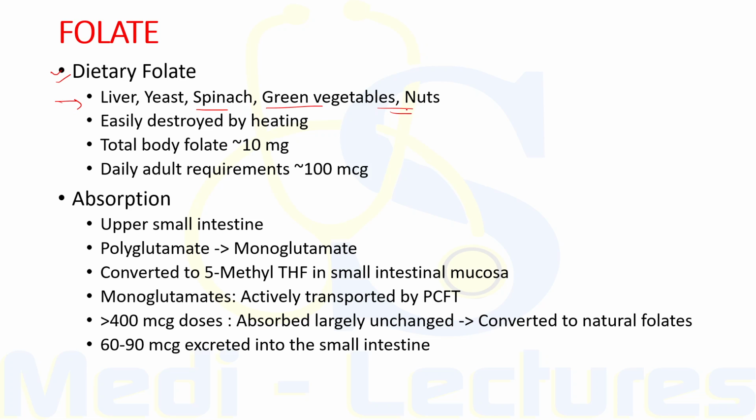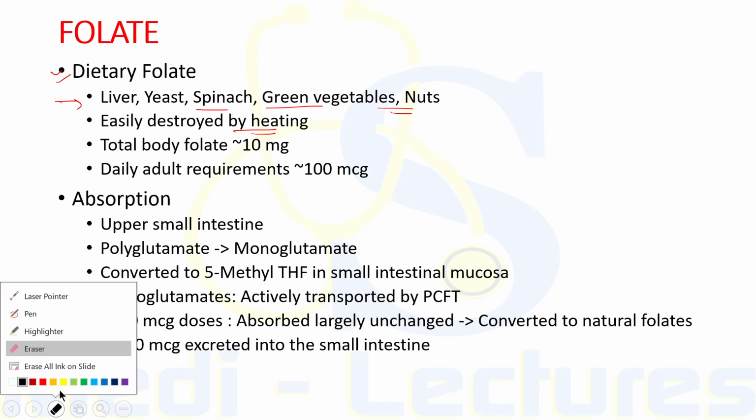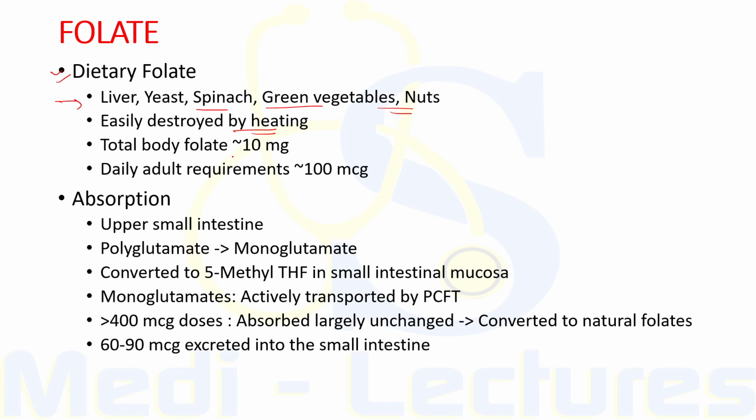Now this folate is easily destroyed by heating, particularly in large volumes of water. Now the total body content in an adult is around 10 milligram, with the liver containing the largest store. So the liver has the maximum amount of folate.